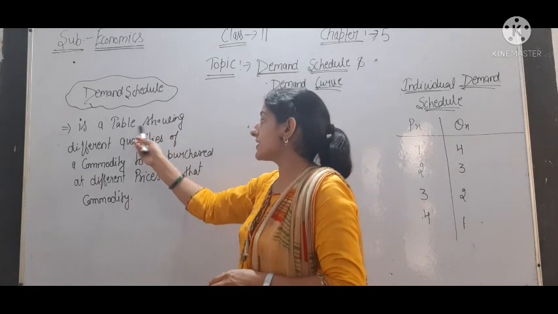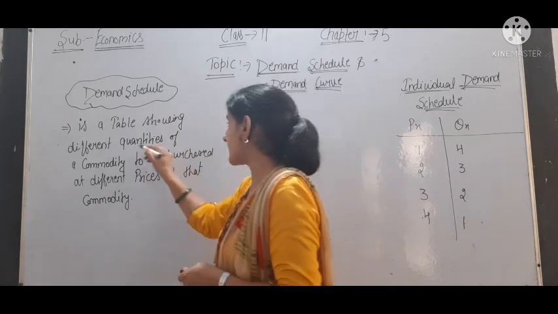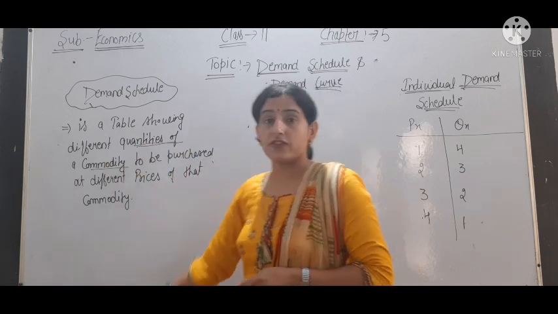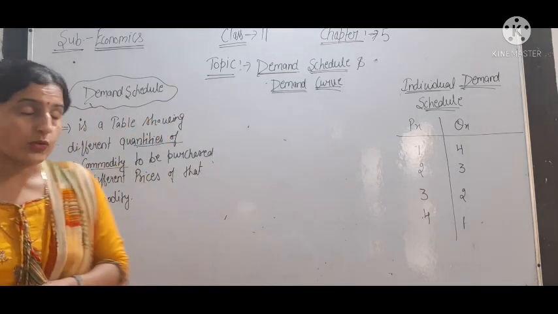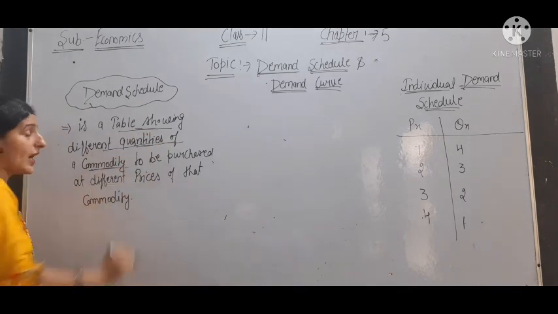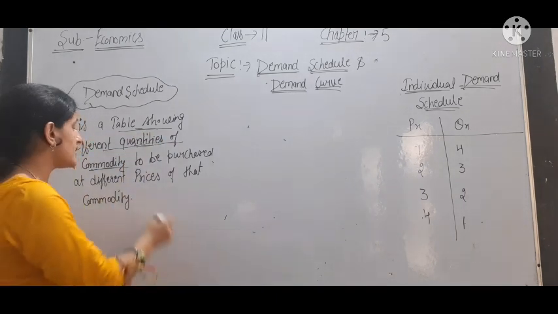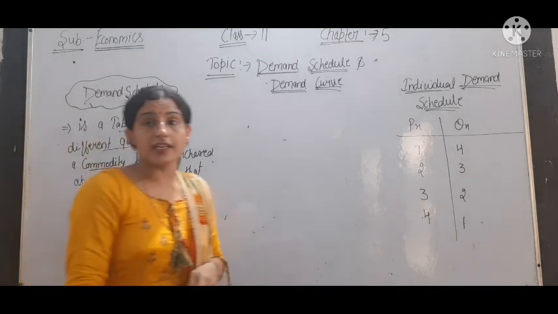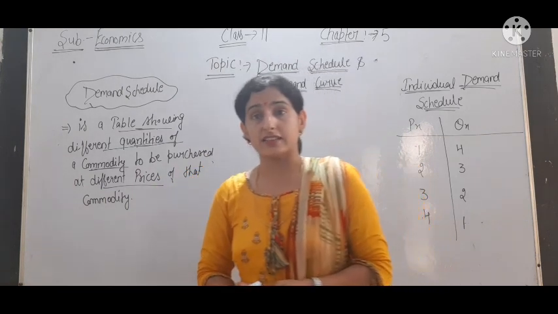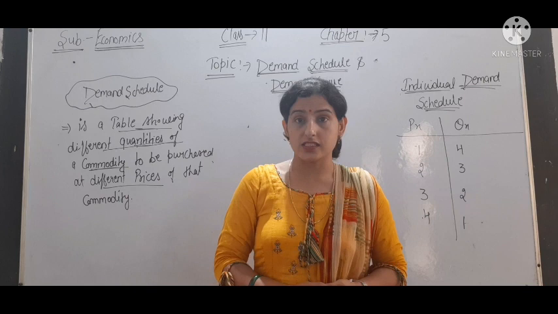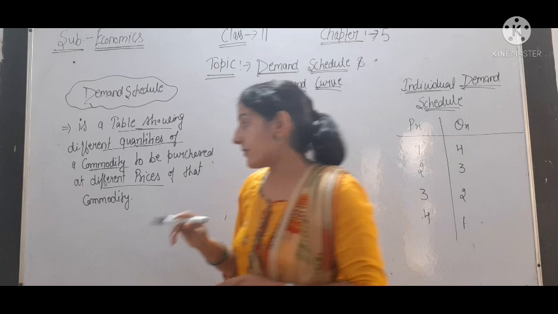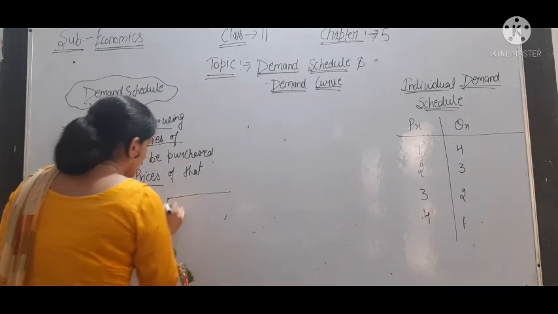So demand schedule is a table showing different quantities of a commodity to be purchased at different prices of the commodity. किसी commodity की different units को purchase किया जाता है उसकी different prices पे, so that is called demand schedule. In this we have two types of demand schedule.